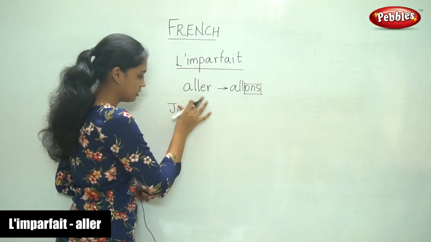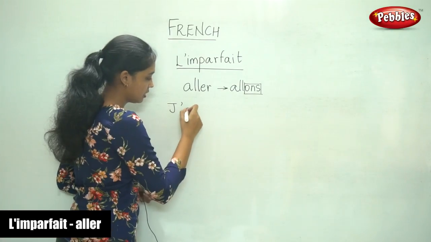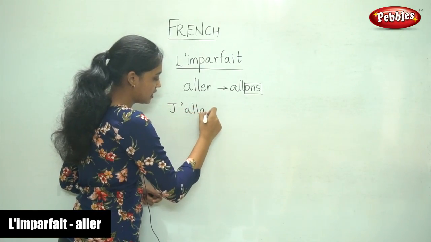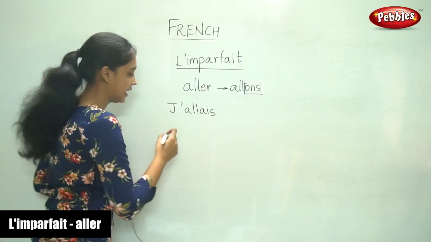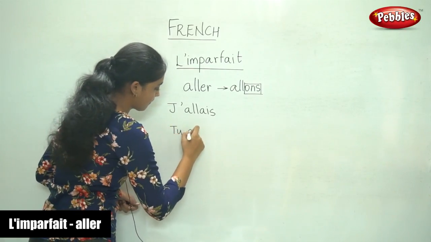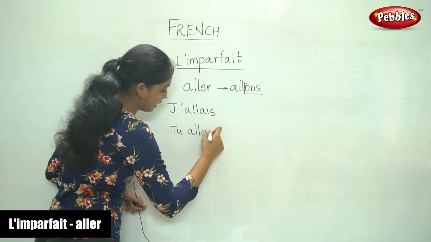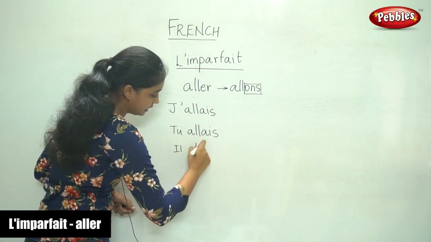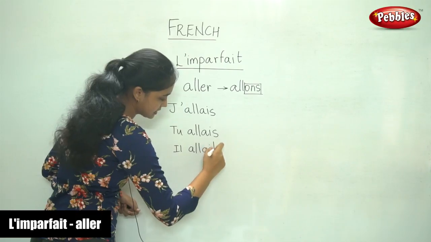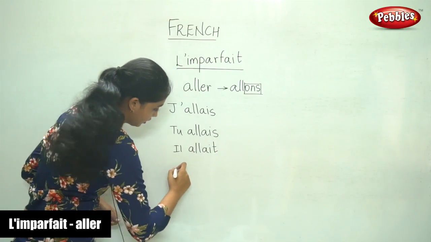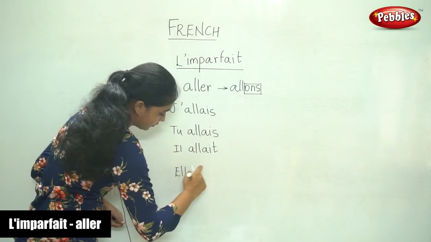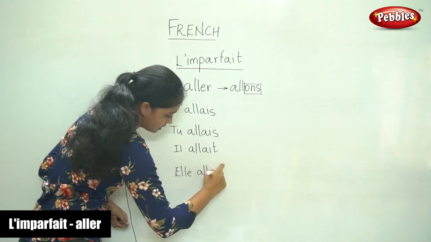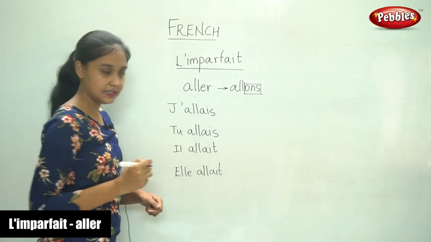So je, all, j'allais, ais. Tu allais, ais. For il, it is ait. For elle also it is ait.